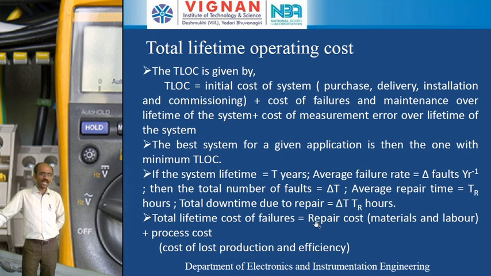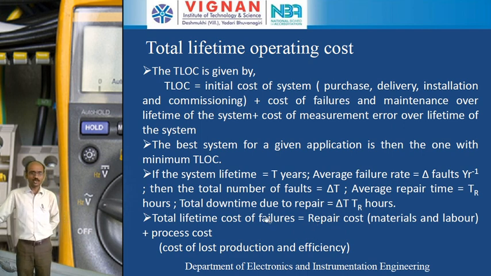So coming to total lifetime cost of failure. Total lifetime cost of failure is equal to repair cost plus process cost. So in the previous formula, TLOC is equal to cost of failures and maintenance over the lifetime of the system. Here the total lifetime cost of failures is equal to repair cost. This repair cost includes the material cost and the labor cost also. And the process cost includes the cost of lost production and efficiency.